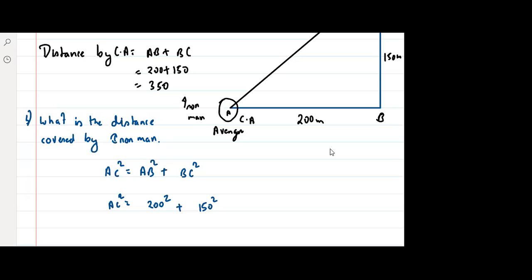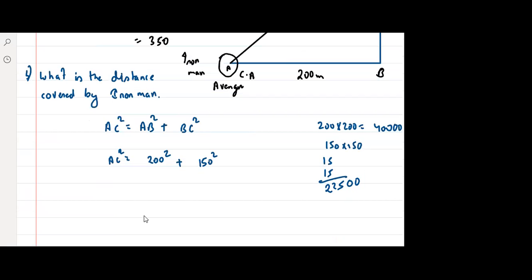I hope all of you are very good at math calculation now. So 200 into 200: 15 into 15 is 225, and add two zeros. Here, 200 into 200 is 40,000, four zeros would be there. Plus here it would be 22,500. So it is 62,500.